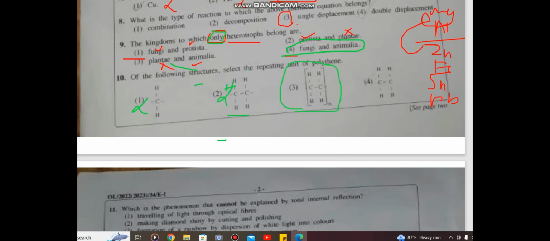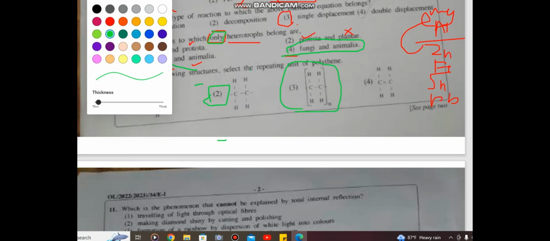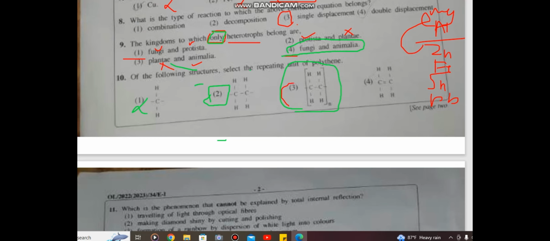Now the second one, they have not mentioned the number, so the second one also has the possibility to become the answer, because that is the repeating unit of polythene. But more than that, for polythene, mentioning it with n is better. So I guess the third one is a good choice. This is a bit confusing one. You only have to take the choice properly.